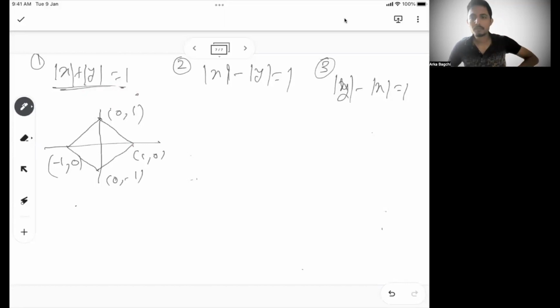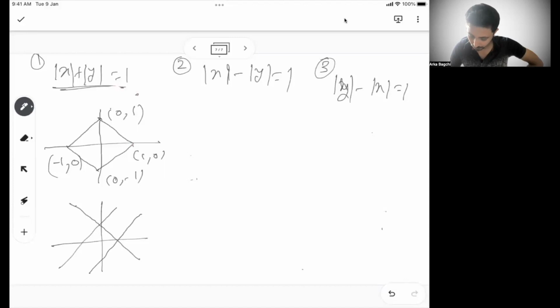So these are the modulus of x, right? And what was the actual one earlier? So this goes through this, goes through this, through this. Okay, so from here we can derive what was modulus of x plus modulus of y equal to 1, right? Now, if you have modulus of x minus modulus of y equal to 1, how will you